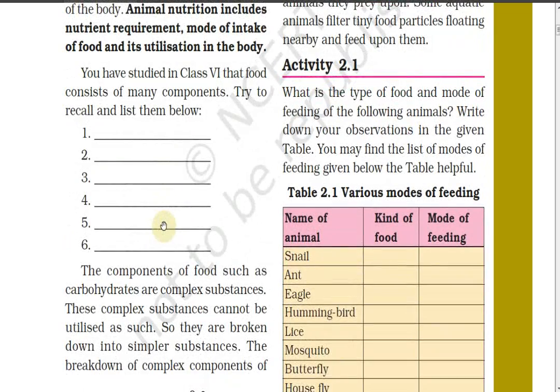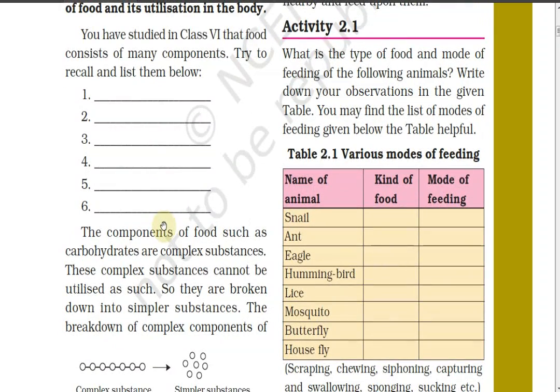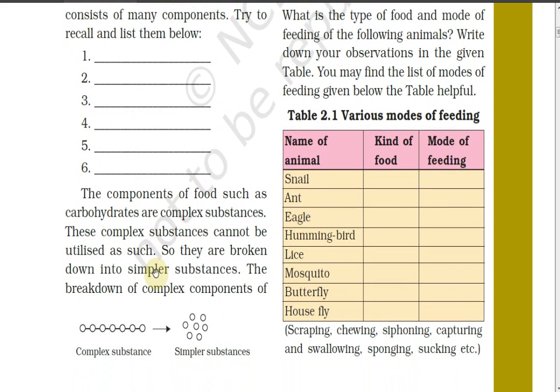As we know, whatever we eat does not directly give us the nutrient. To get the nutrient, our body has to convert it into a simpler form so that it can be used easily.